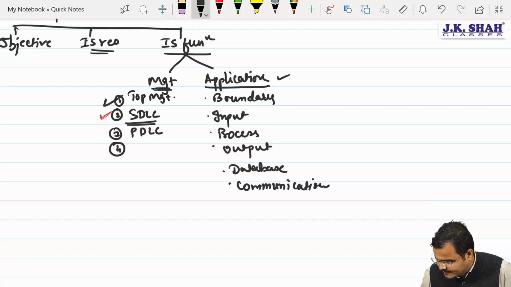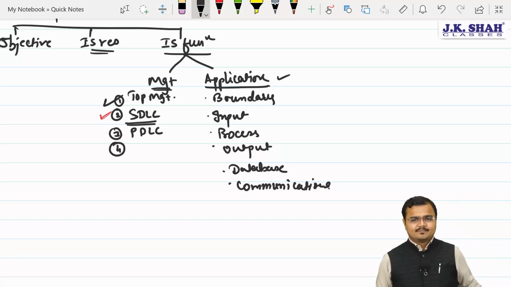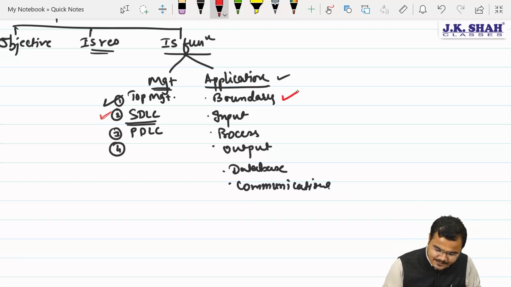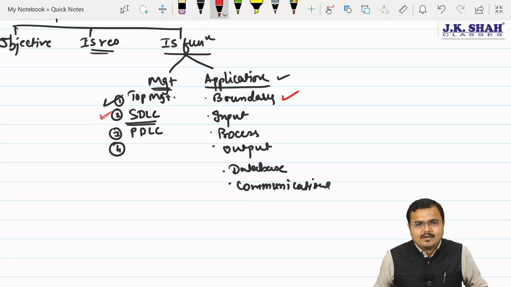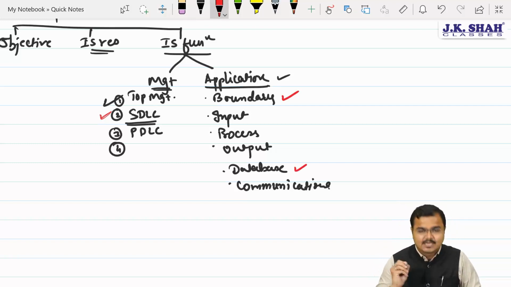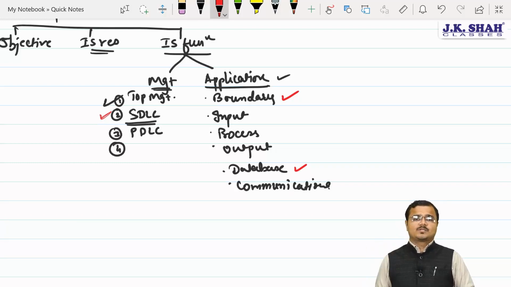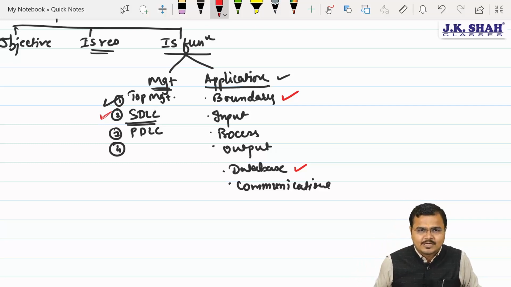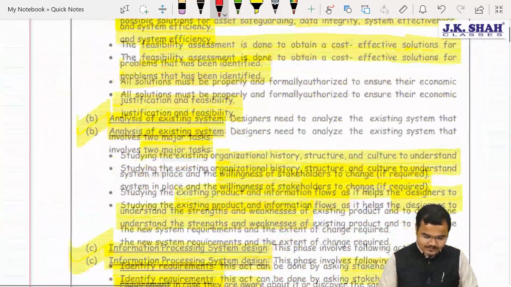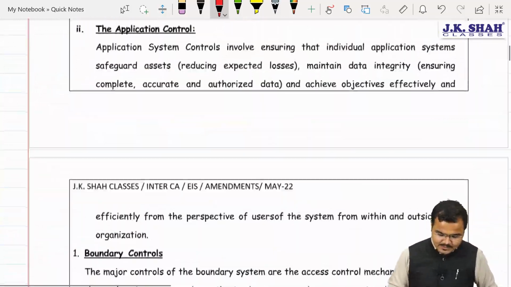All these controls we had already studied under application control, in which major changes are expected, and as it was, they were introduced also under the boundary control and database control. Agree? Yes, sir. And database control related questions have been put into the RTP also. So please take care of this too. Only two changes are there which we are going to discuss. Don't worry about it, chartered. Okay, sir, no issues.